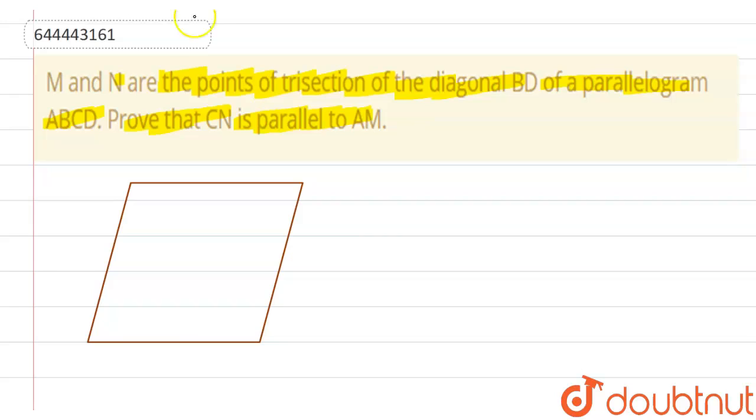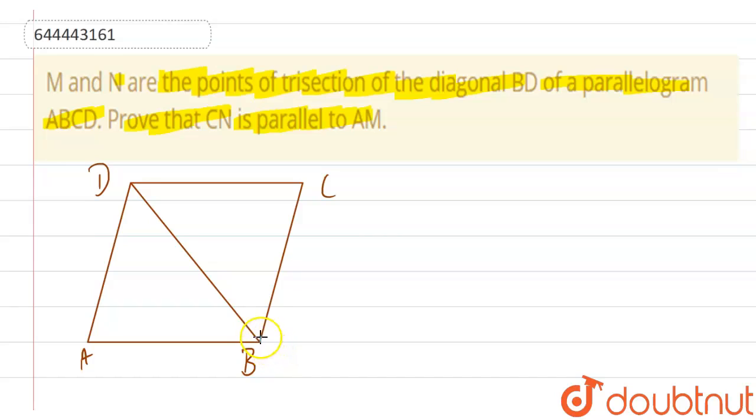If I name this parallelogram, this will be A, B, this will be C, and this will be D. Now BD is a diagonal, so this is our diagonal.